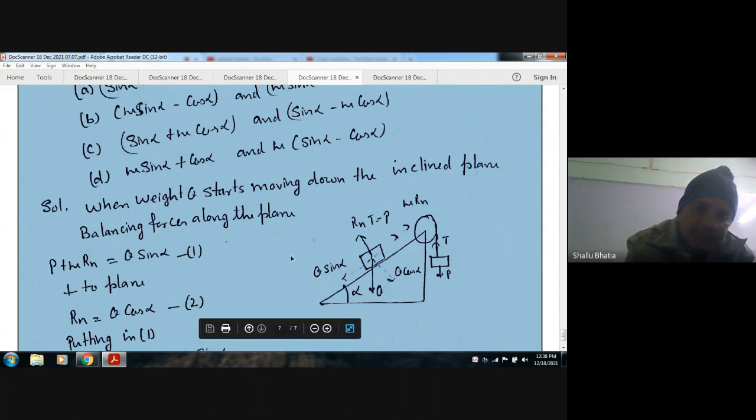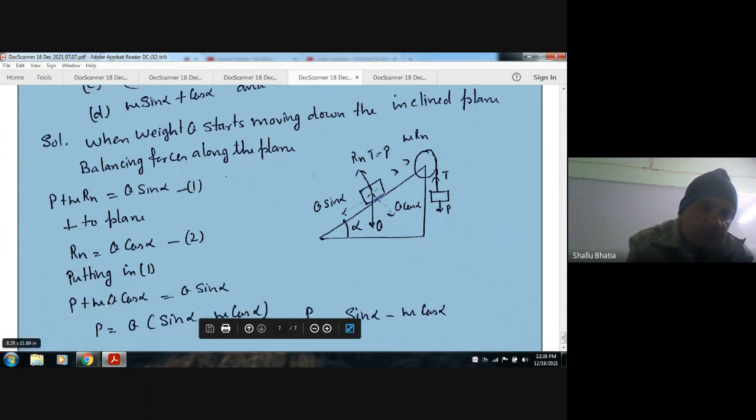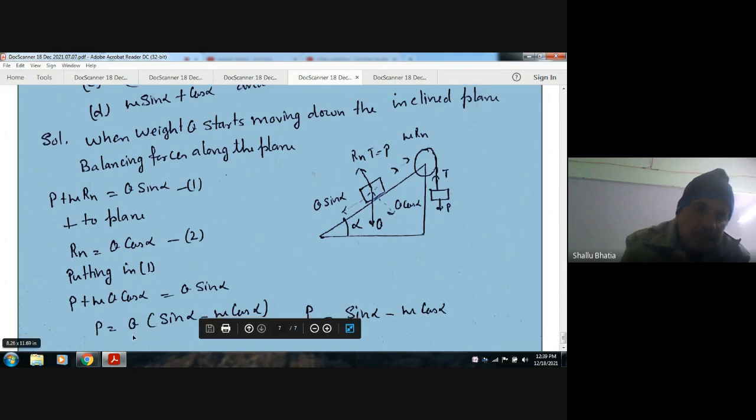Now balancing forces along the plane, P plus mu Rn is equal to Q sin alpha. And perpendicular to the plane, Rn is Q cos alpha. So balancing these two, P plus mu Q cos alpha is equal to Q sin alpha. So P is equal to Q bracket sin alpha minus mu cos alpha. So P by Q is sin alpha minus mu cos alpha.